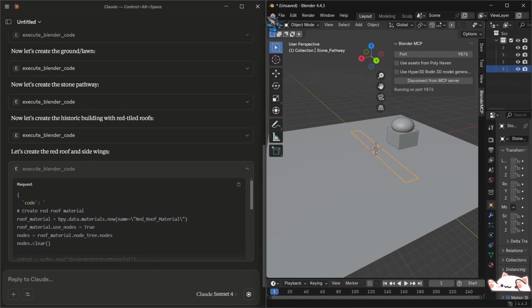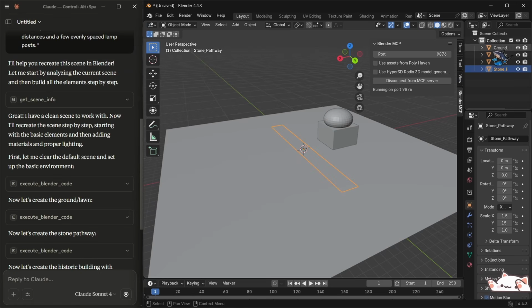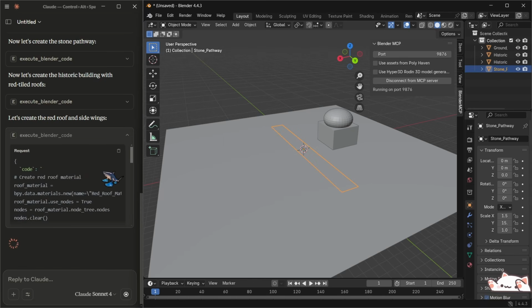And what is really important is that it actually names things properly here in the hierarchy. So once we export that into Unity, it's going to be named properly. This process takes a while, so I'm not going to go through the whole process, and I will just show you the end result.